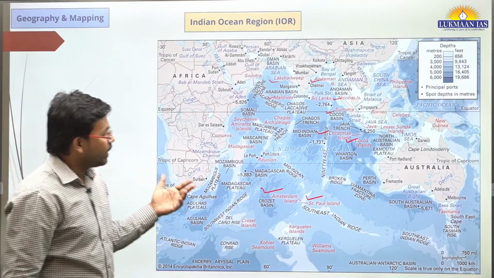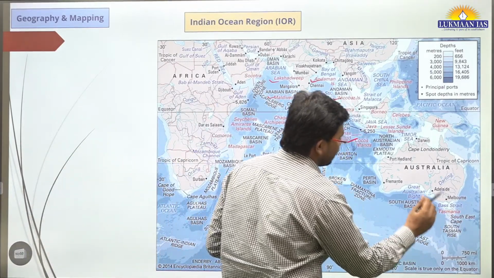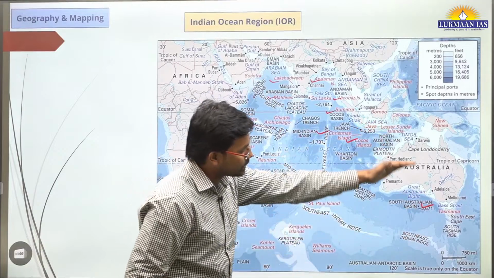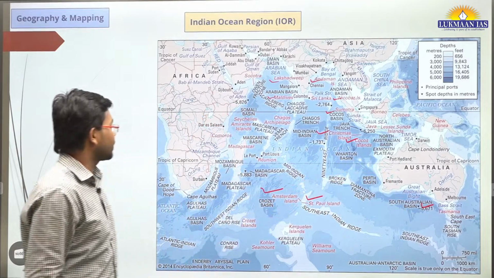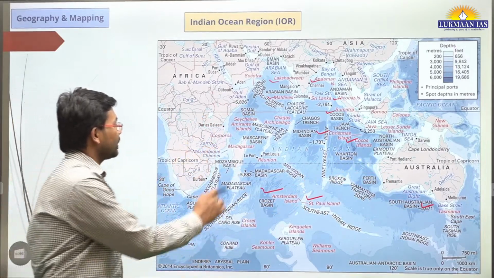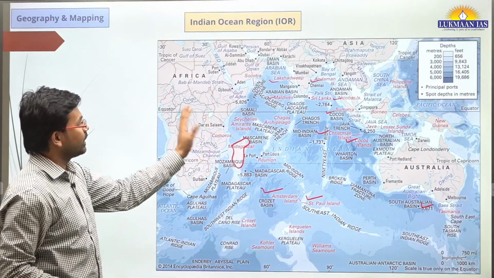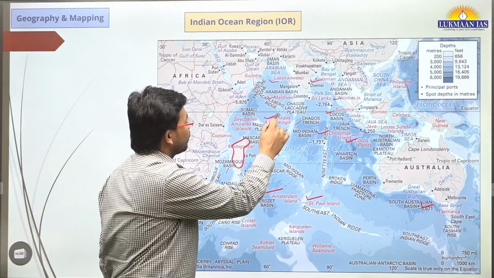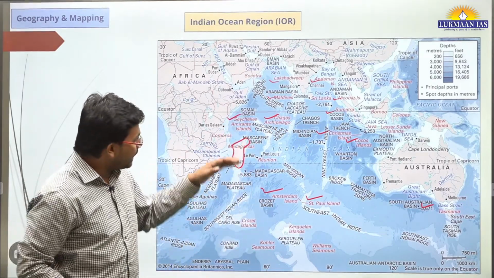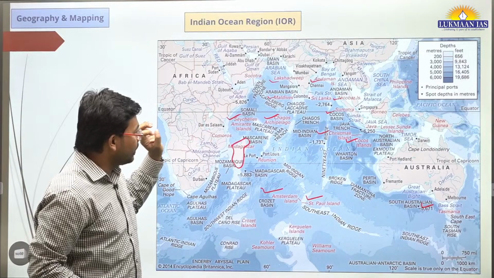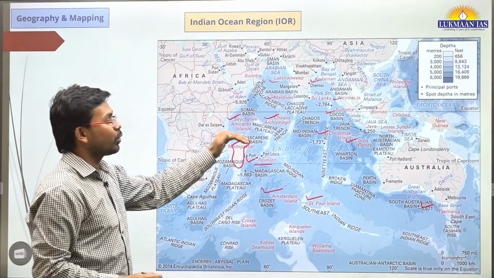There are many straits also that are mentioned here. For example, Bass Strait, just below Australia. There is Tasmania below Australia, so this is Bass Strait. Then we have Madagascar, this island country over here. Then Chagos Archipelago. This remains in news. Seychelles remains in news because the Prime Minister of India has visited Seychelles also. Then Reunion Island remains in news. It is just above the Tropic of Capricorn.